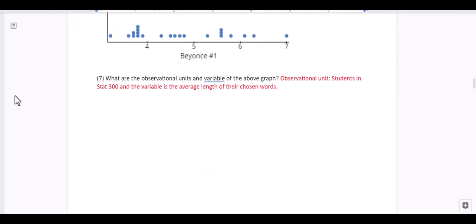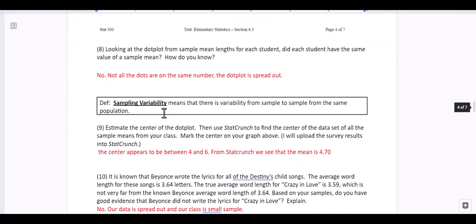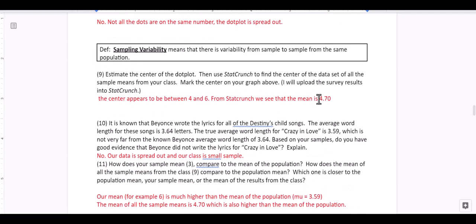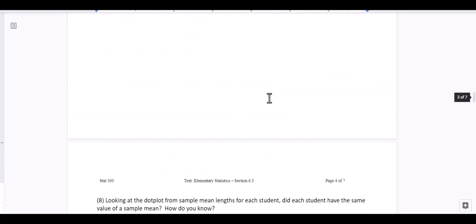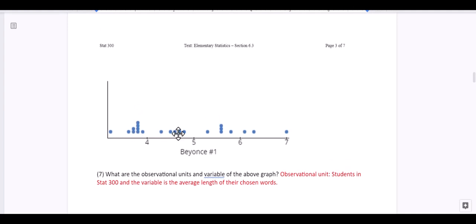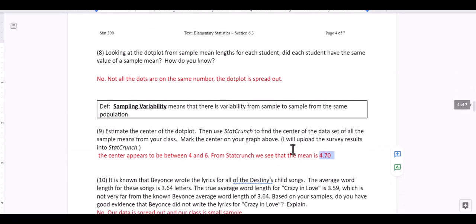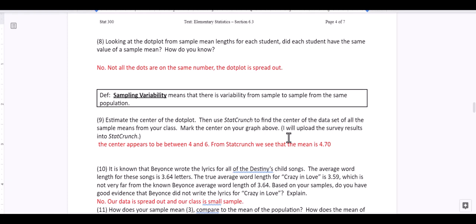Going back to the notes, we can say the mean from StatCrunch is 4.70. In this dot plot, because it's so spread out, it's kind of hard to pinpoint the mean. Because it's right skewed, it's going to be closer. I probably could have said between 4 and 5, so the 4.70 still makes sense because it's between 4 and 5.